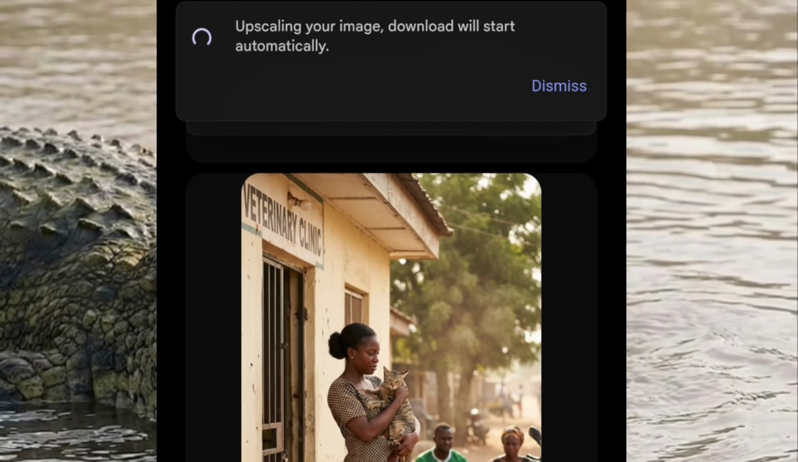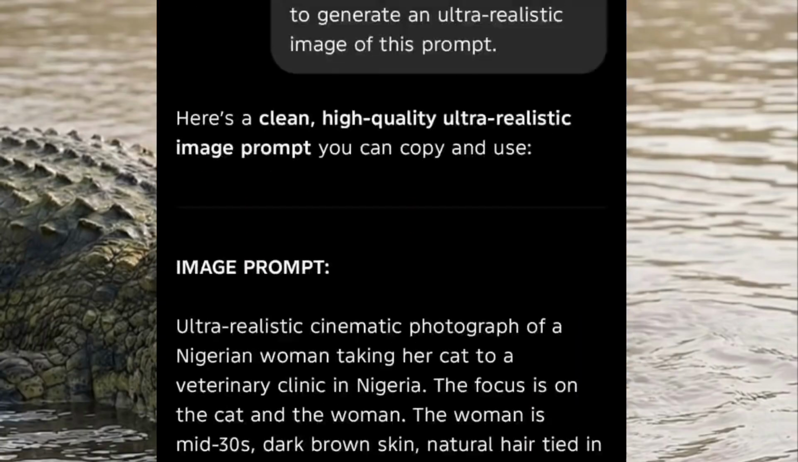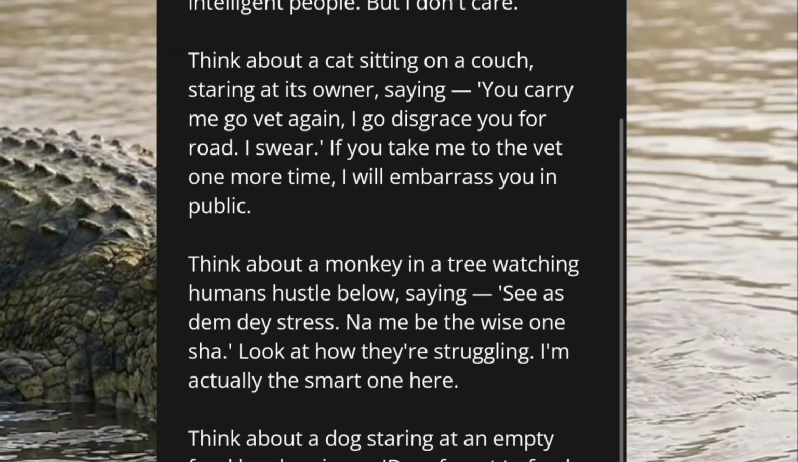Now, once your image has been downloaded, this is where we go to the next phase. The next phase is we are going to animate this. All right, so let's not forget, what did the cat actually say? Let's go to our notes. What did the cat say? You carry me go vet again. I go disgrace you for road, I swear. Okay, it would have been a lot better if they were walking toward the vet.